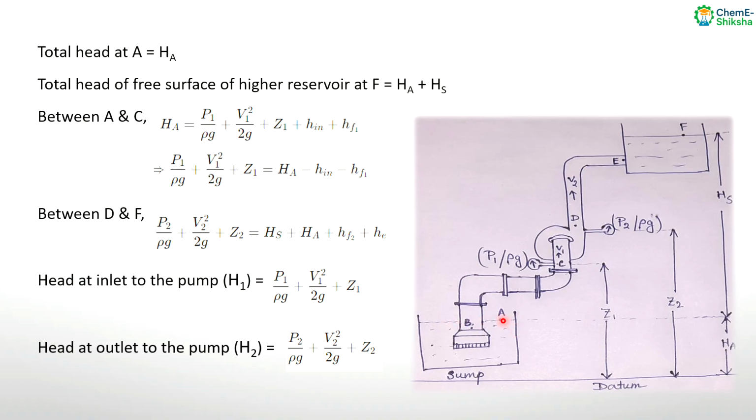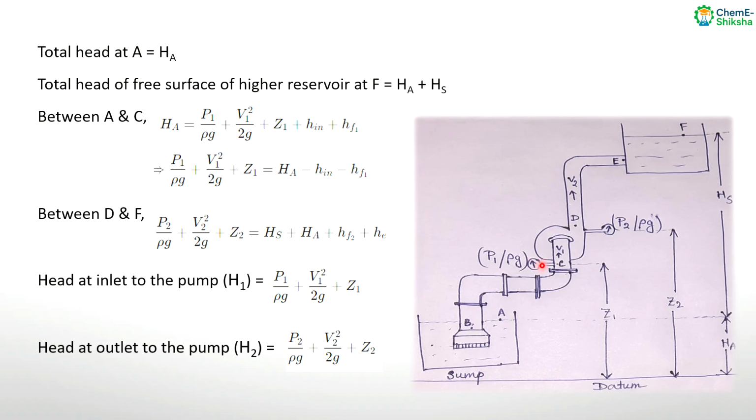So HA is equal to the head at this point C, that is P1 by rho g, plus the velocity of the fluid V1, so V1 square by 2g, plus Z1, the height potential, plus H in, that is the inlet head loss, plus HF1, that is the frictional head loss. So you can write that P1 by rho g plus V1 square by 2g plus Z1 is equal to HA minus H in minus HF1.